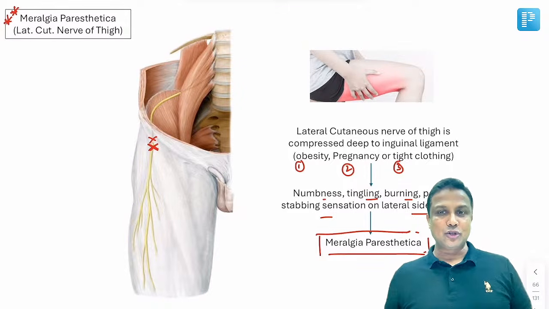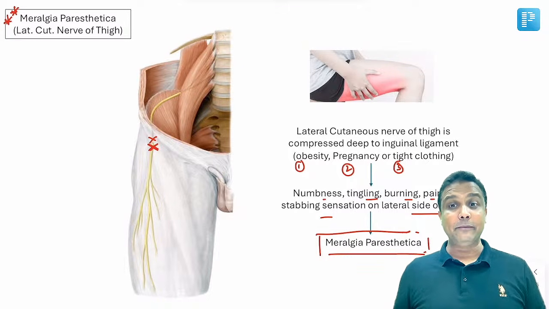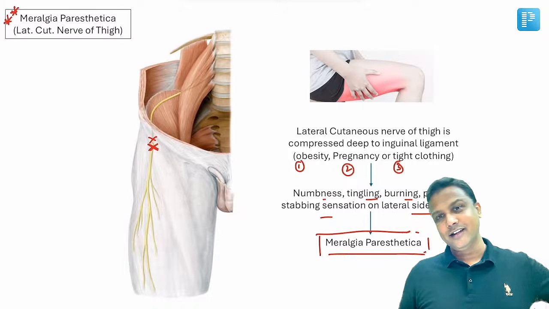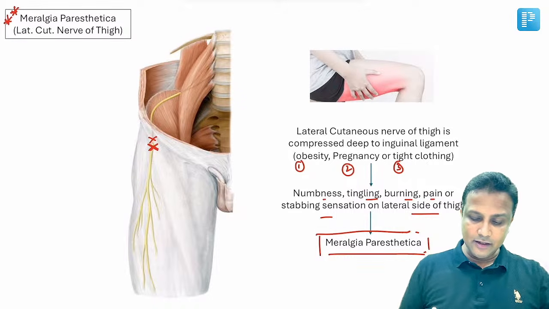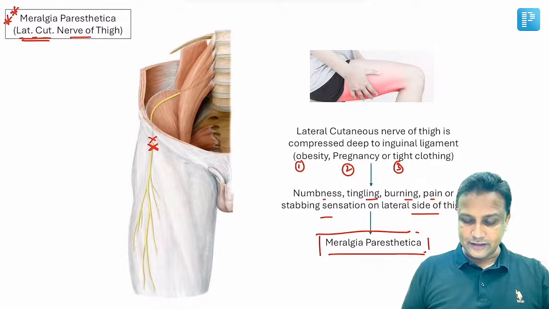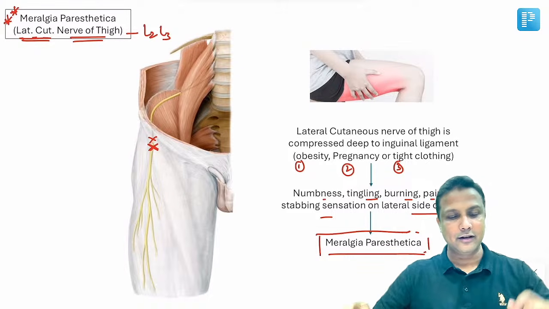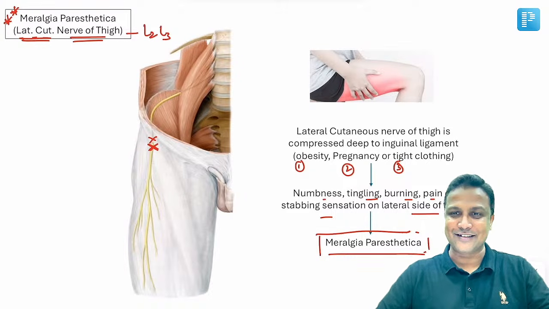So the patient will come to you with meralgia parasitica, with a tingling sensation on the lateral side of the thigh. Yes, of course, the nerve involved will be lateral cutaneous nerve of the thigh. And the root value of this one will be L2 and L3. Please remember that. It has been asked many times in your FMG exam, sir.